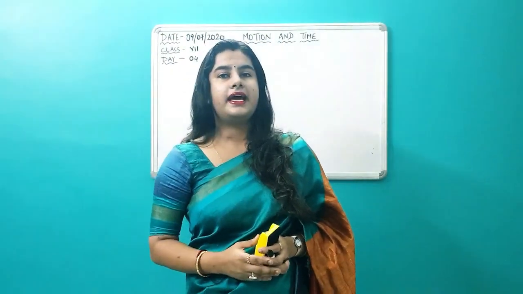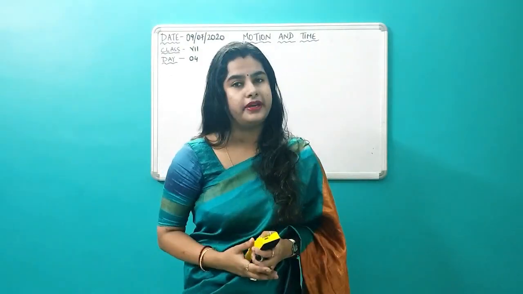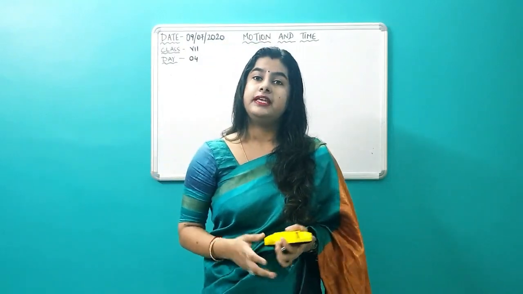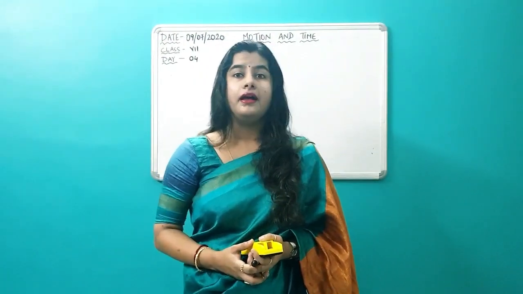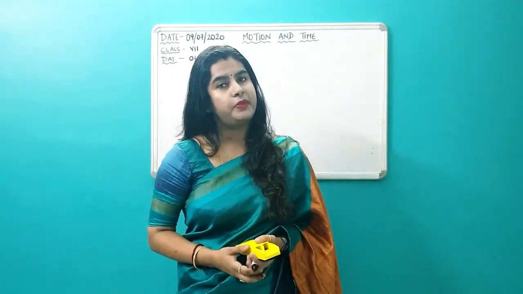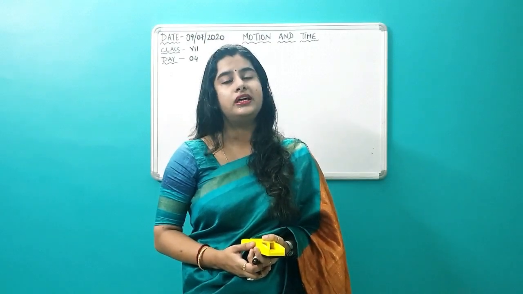In yesterday's class, I had discussed to you all regarding uniform and non-uniform motion, and how to solve numericals on uniform and non-uniform motion. What is the definition of uniform motion? A body covers equal distance in equal intervals of time. The distance time graph of a uniform motion is always a straight line, and for uniform motion the speed of the whole journey or of the vehicle remains constant or same throughout the journey.